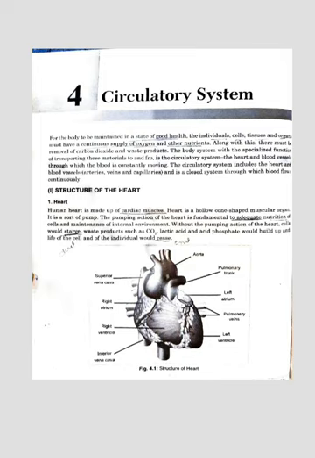These waste products, carbon dioxide and other waste products, are also essential to remove from the body. If these waste products are not removed from our body, then the efficiency of our body will be affected badly. The body system with a specialized function of transporting these materials to and fro is the circulatory system. These materials mean oxygen and nutrition. This is called the circulatory system.